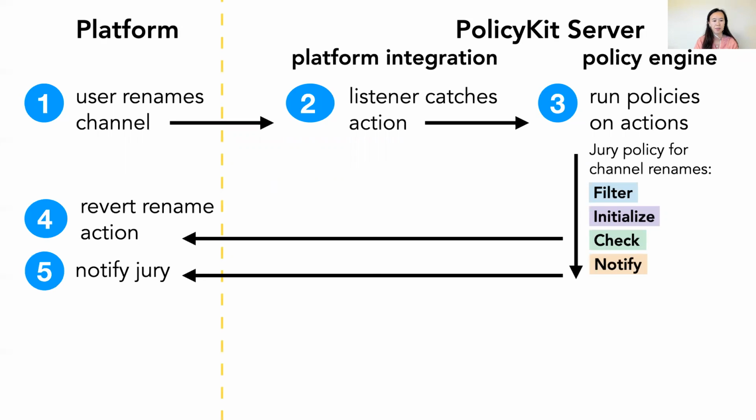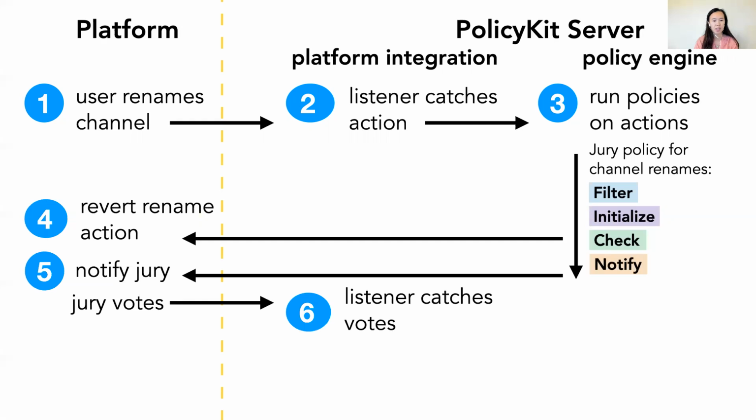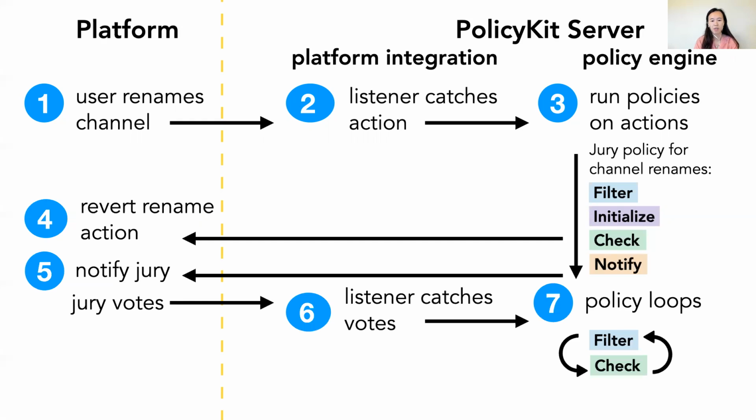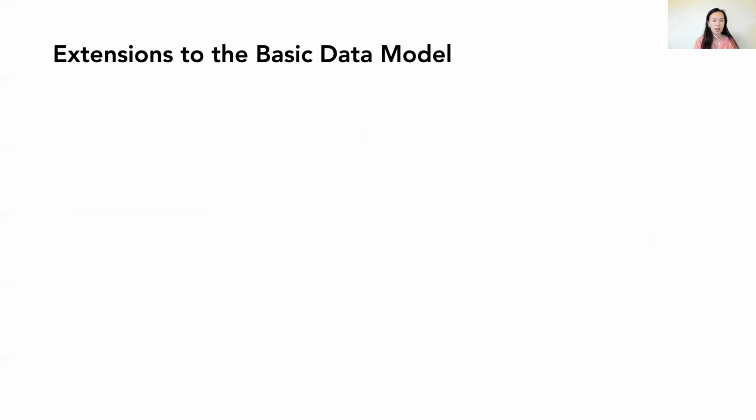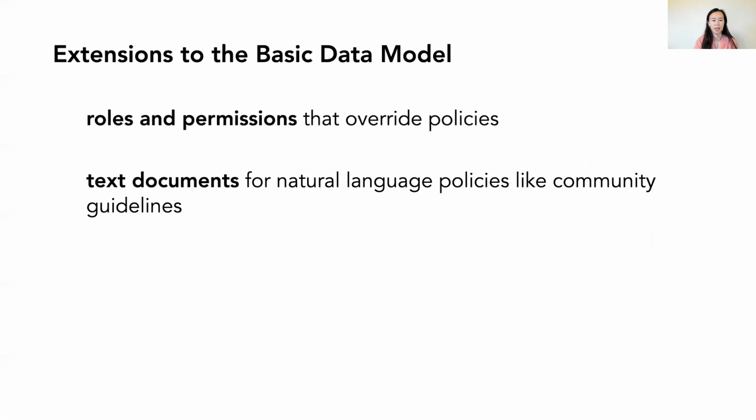Next, we run the notify function, which then sends the message to the jury members telling them to vote. In our Slack integration library, we capture votes by listening for a thumbs up or thumbs down reaction to the notify message. After a jury member has voted, our vote listener catches the vote and stores it in the PolicyKit database. Meanwhile, the jury policy is still looping and running check periodically to see whether all the votes are in. Once votes are in, say the policy passes, we then run the pass function, which then actually renames the channel back on Slack again.